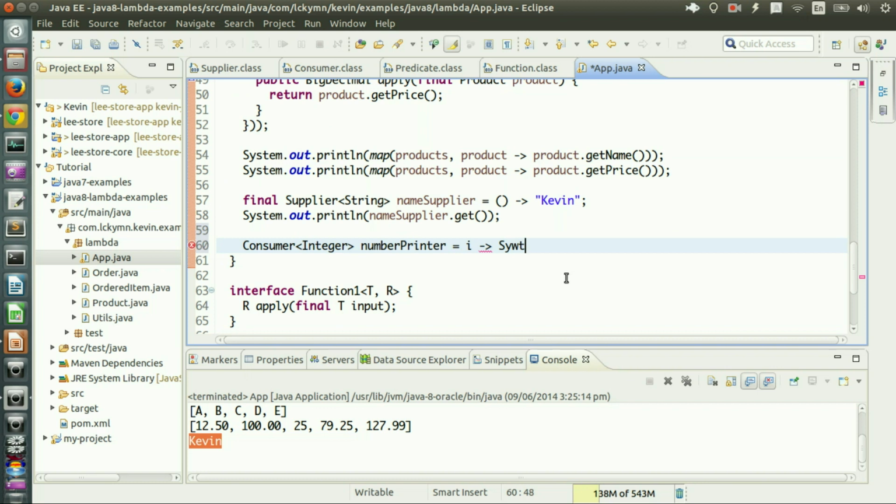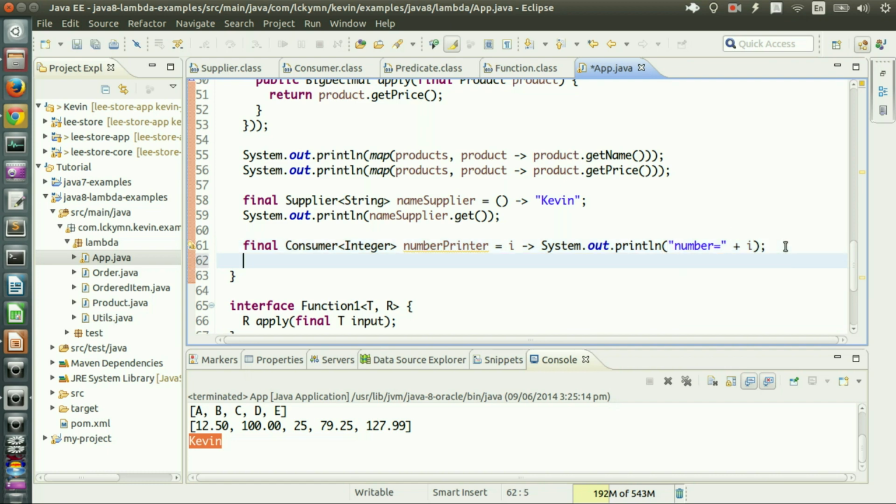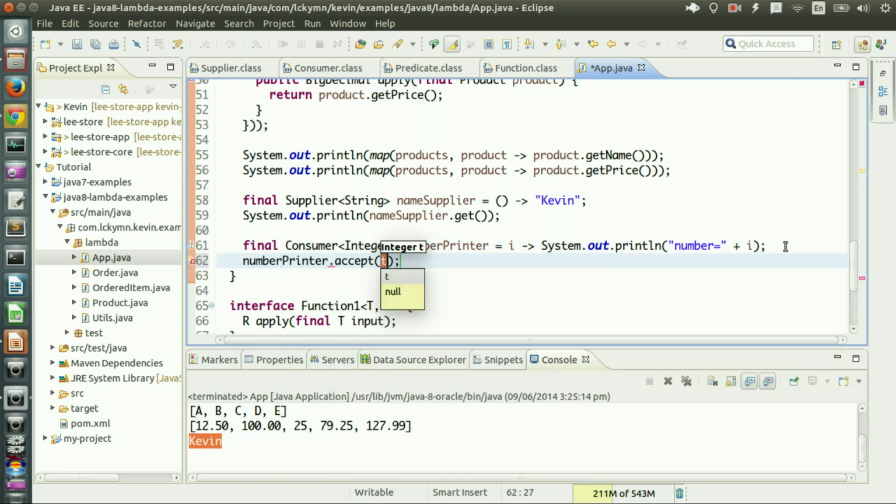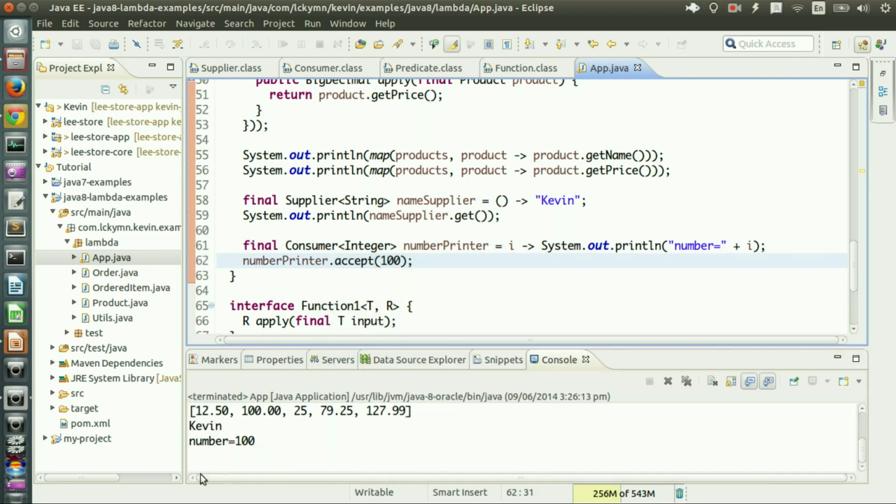So what it does is it prints something, like this. It gets an integer and then prints number equals and then that integer. To see that, just do numberPrinter and then accept, and 100. I should get number equals 100. Run it. Yep, I got that, number equals 100.